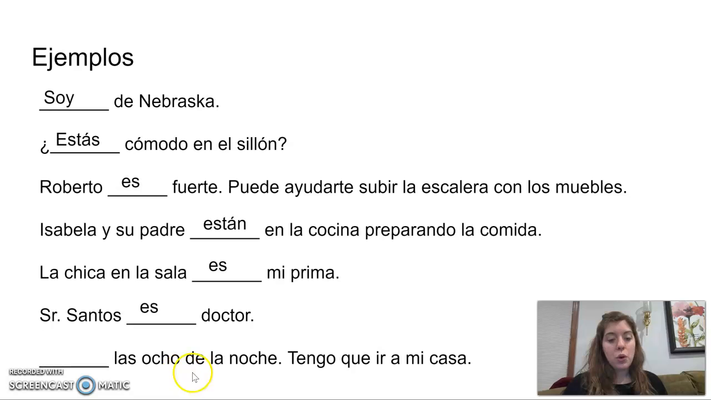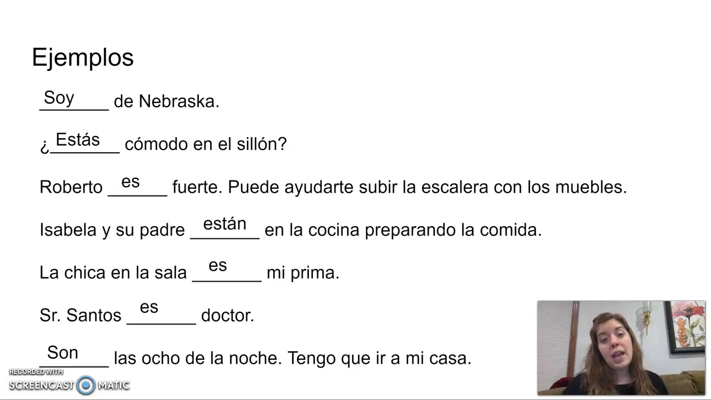Y las 8 de la noche tengo que ir a mi casa. Son las 8 de la noche. Tengo que ir a mi casa. You might remember when we learned times that we used es with la una, es la una, and son with all the other times. Son las dos, son las tres, son las 8 en este caso.